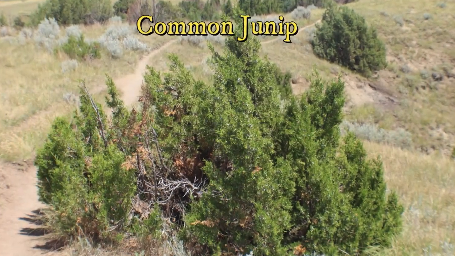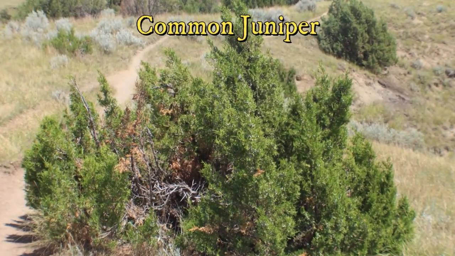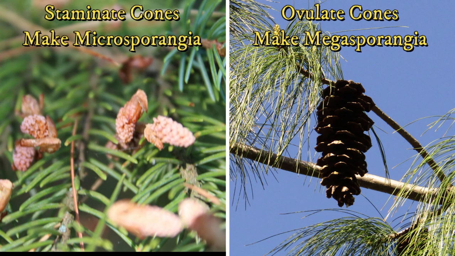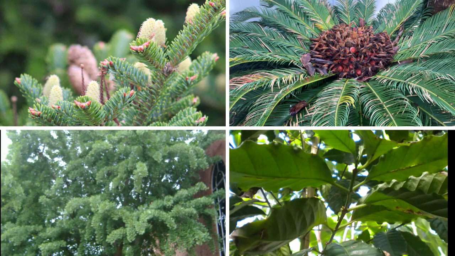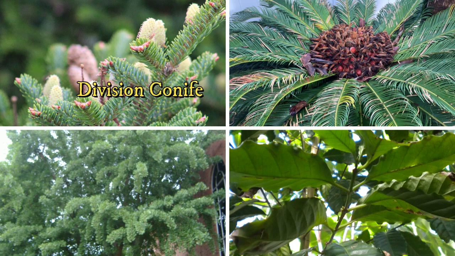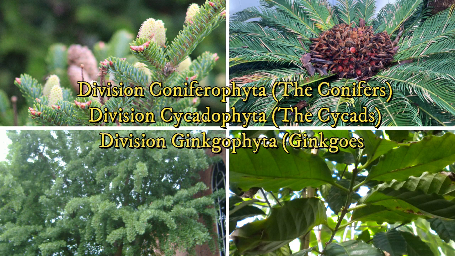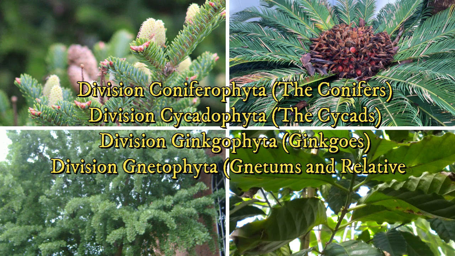Conifers are the most dominant of gymnosperms, so I will cover them as the representative life cycle for this group. Many gymnosperm species have separate structures called cones, where microsporangia and megasporangia develop. Female cones are called ovulate cones, and male cones are called staminate cones. Gymnosperms make up 1,000 species in four divisions: Coniferophyta, the conifers; division Cycadophyta, the cycads; division Ginkgophyta, the ginkgos; and division Gnetophyta, the closest relatives to flowering plants.